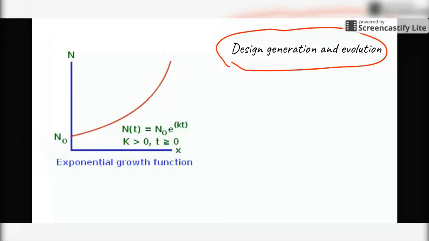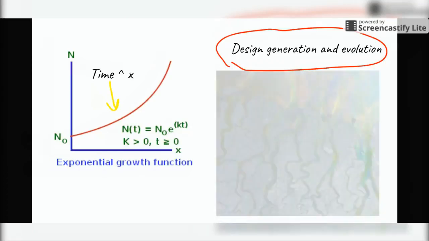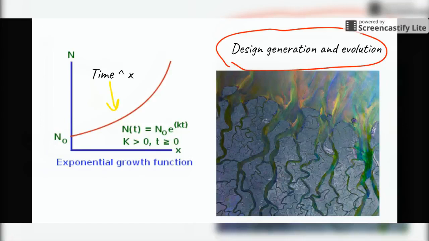Number two is design generation and evolution. This phenomenon is essentially each iteration of flow to the exponentially increasing power of time, during which the design continues branching outward from the bigger part, or the main stem, into smaller and smaller branches. Ultimately, it takes the easiest path of flow. This picture of a river illustrates how this takes place, rather than it just forming equally as large streams.